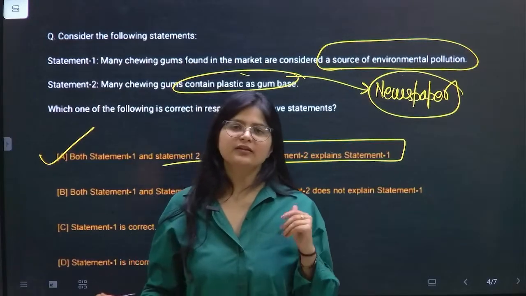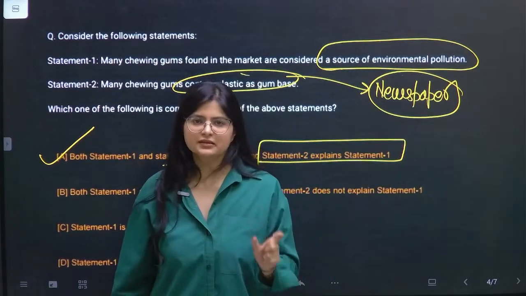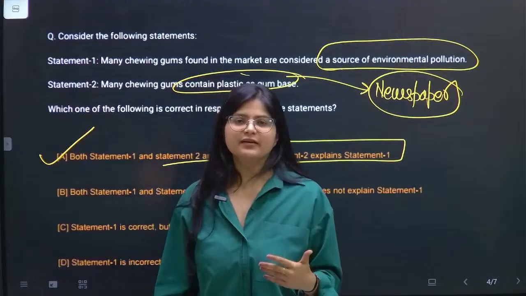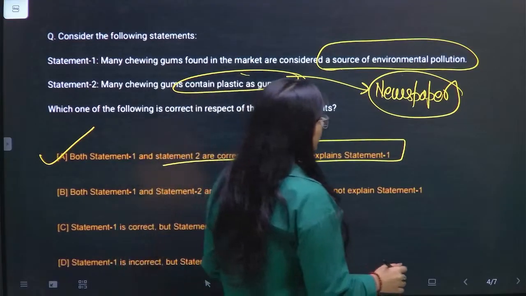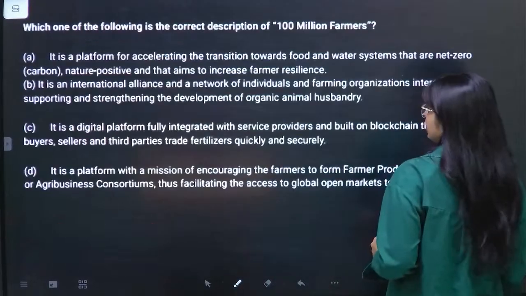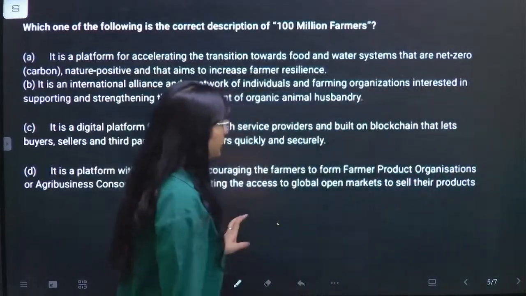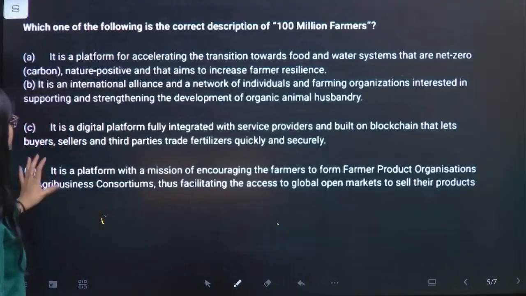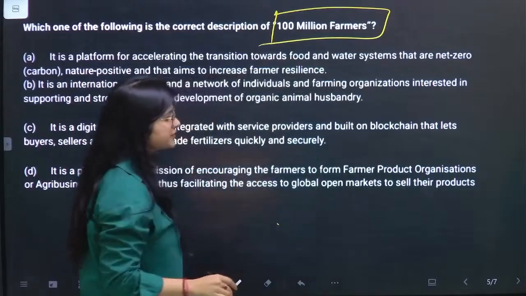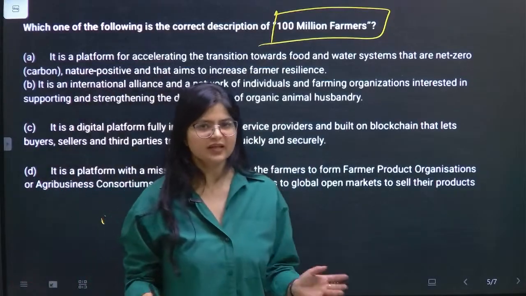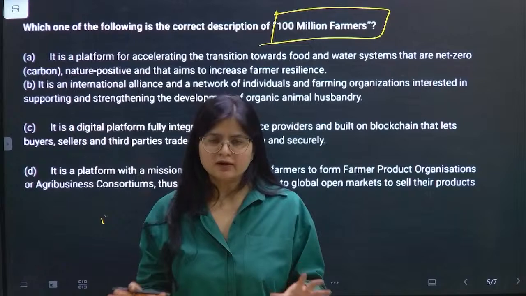So you have to be very strict on that. If one of the statements is incorrect, then it becomes very easy for you to identify the answer. Although it is not possible in only one, only two, only three, but it's possible in this. Now look at this question. This question is about 100 million farmers. This is the question which is very extensive in the way that the word limit is too much.